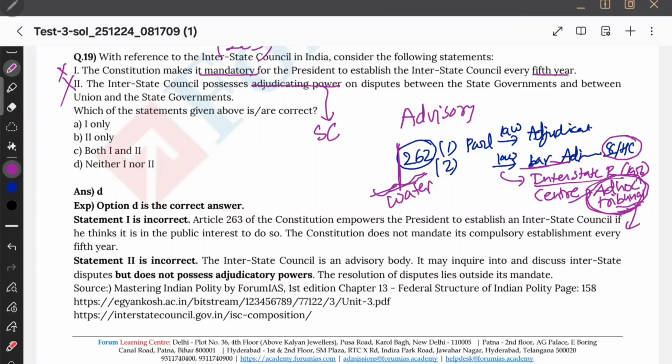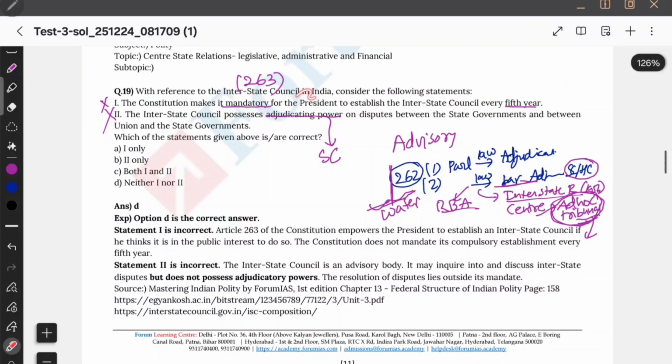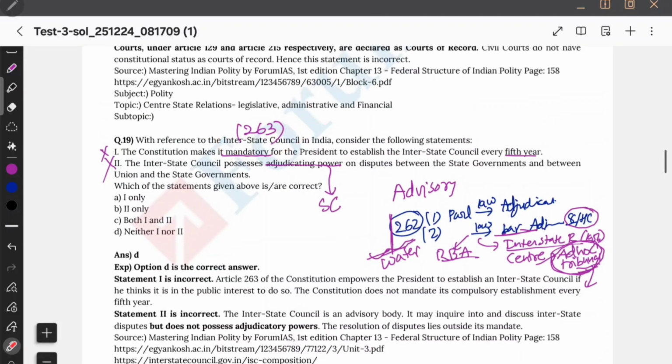Not only the interstate river water dispute, there is also the River Boards Act. The River Boards Act, in the same year 1956, was established by the Centre on the request of the concerned state governments also. Similarly, there I think there is some tribunal whose judgments are finally binding. Therefore, if it is about the interstate council, you should mark adjudicating powers as wrong. But if it is related to interstate river water disputes, then of course you mark adjudicating powers as correct. Now they are asking about 263, that is the interstate council. It is just an advisory body, that's all, and adjudicating power lies with the Supreme Court, which is complementary to its function.